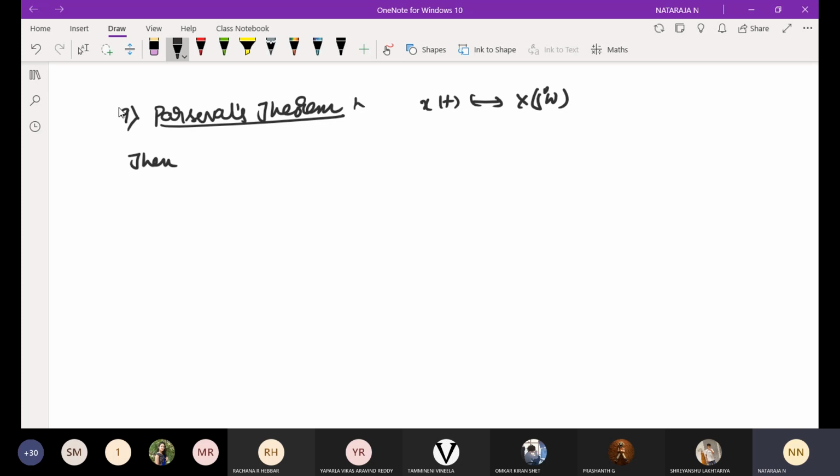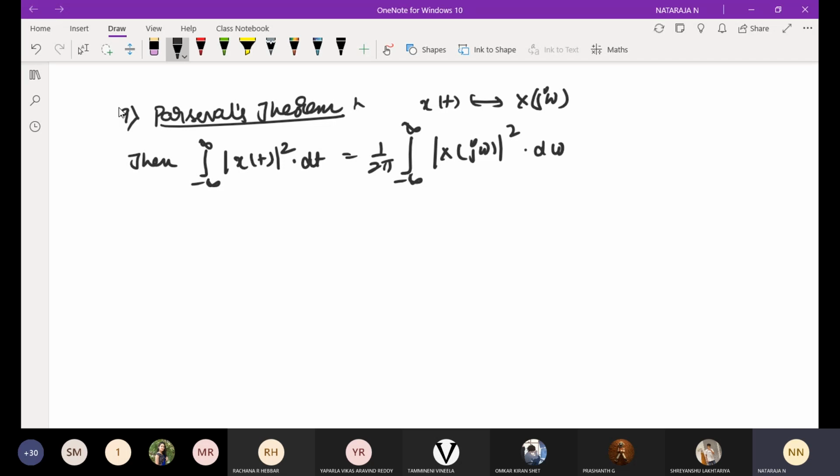Then we need to prove the integral from minus infinity to infinity of magnitude of x of t whole square into dt is equal to 1 over 2 pi integral from minus infinity to infinity of magnitude of x of j omega in frequency domain whole square into d omega. Here, magnitude of x of j omega whole square is known as the energy density spectrum of the signal x of t. Let us go for the proof.